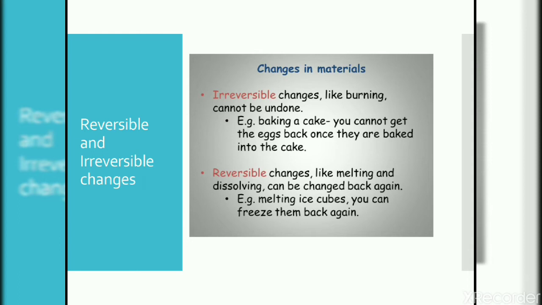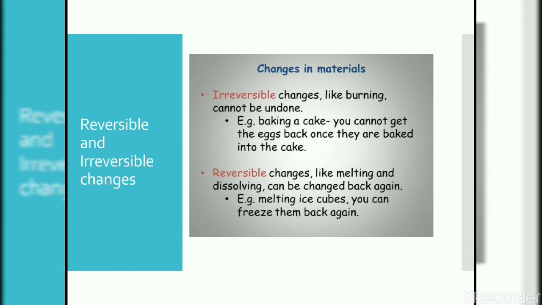Now next, how do the changes occur? Reversible and irreversible changes. First of all, reversible changes are like melting and dissolving, which can be changed back again. That is, we can reverse the change easily. Those changes are called reversible. Likewise, if you squeeze a balloon, you can return it to its original shape by keeping it in the sun for a little while. If you have molten wax, it can be made solid again when it is cooled. So this is a reversible change.